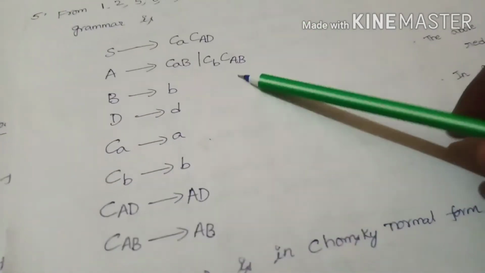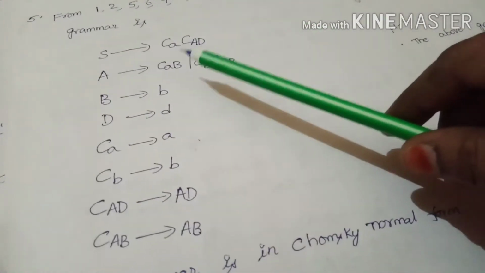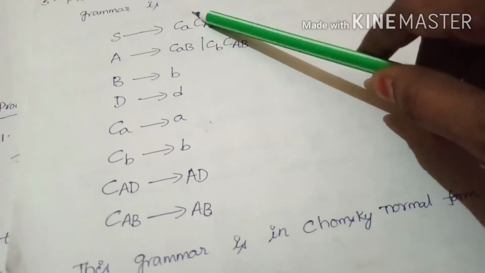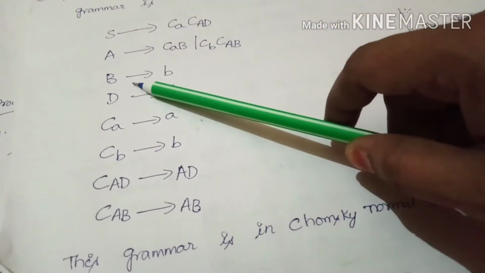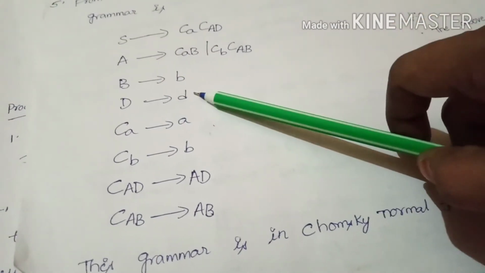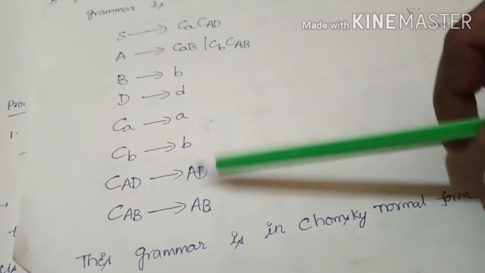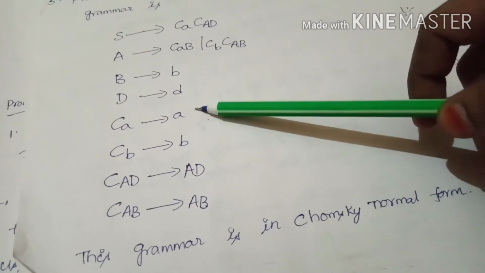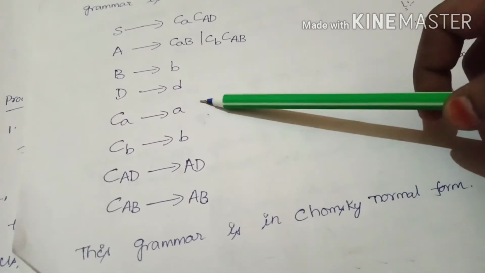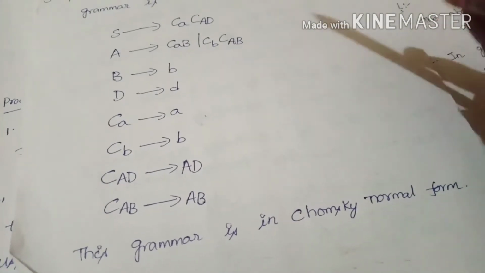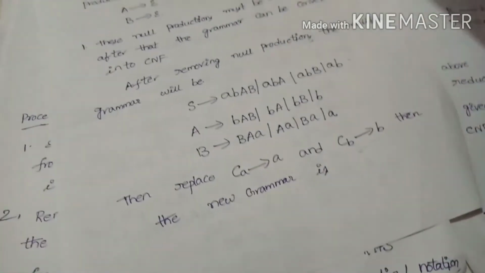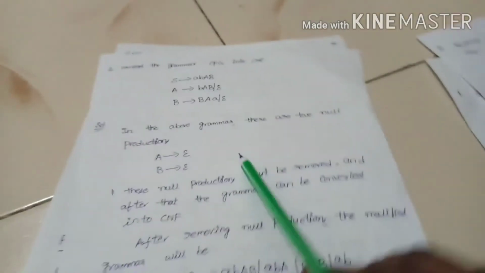S, a non-terminal, goes to two non-terminals, and the other productions have a non-terminal going to a terminal. This grammar is in CNF. This is the procedure to convert CFG to CNF. This is the process. Next, second problem.